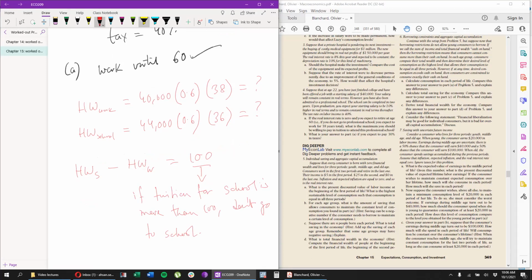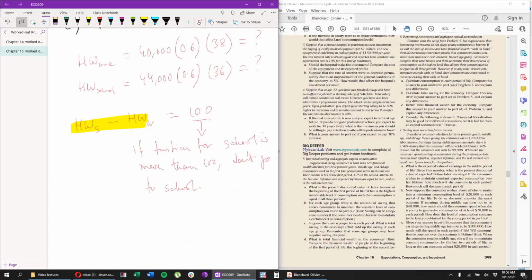Why? Because what we have calculated here is the extra income you will be earning in your lifetime by going to school. And if that extra income is not more than the cost of going to school, then it doesn't make sense for you to go to school. But of course, if it's more, then you should go to school. So intuitively, very easy to figure out. I'm just showing you guys mathematically how to solve them.